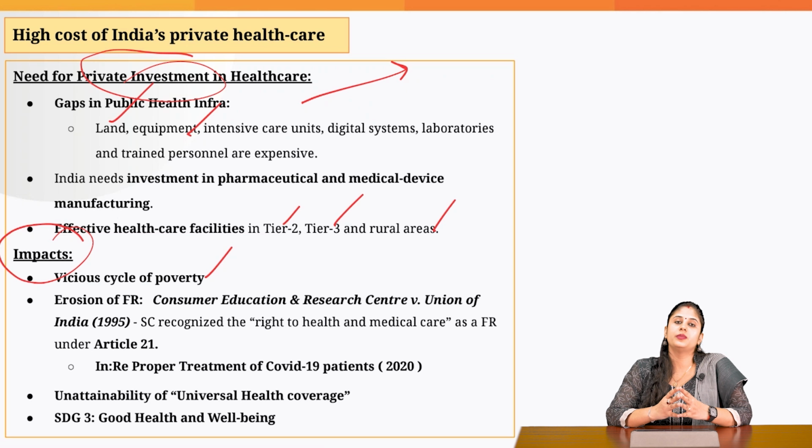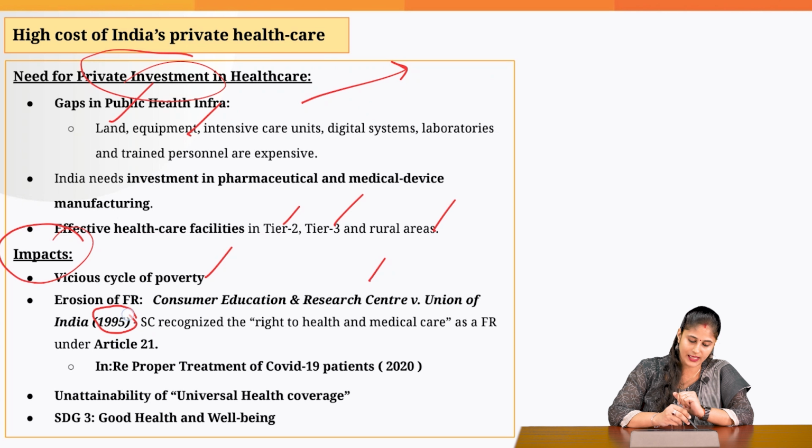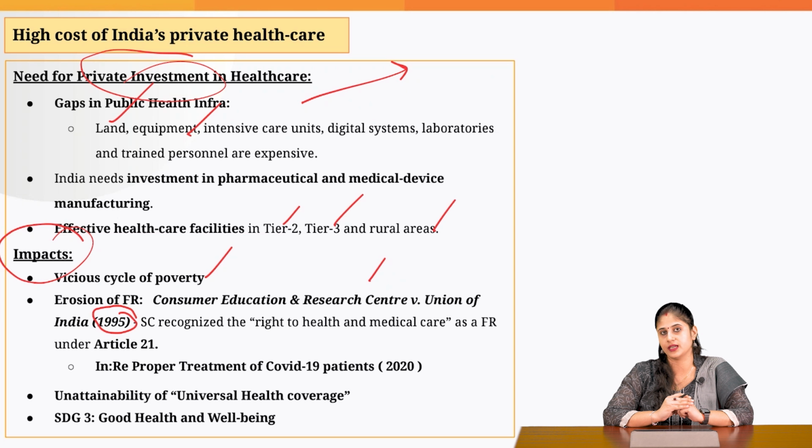Then another problem is that when the medical bills are quite inflated, this leads to erosion of our fundamental rights. Why am I saying this? Because the Supreme Court has rightly upheld that right to healthcare is an integral fundamental right under Article 21. This was the judgment given by the Supreme Court way back in 1995 in the Consumer Education and Research Center versus Union of India case.